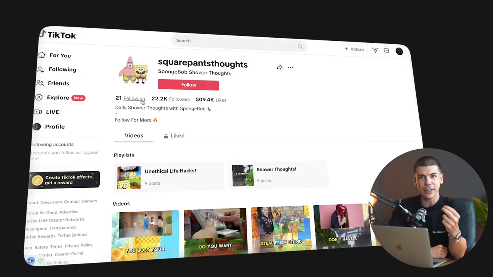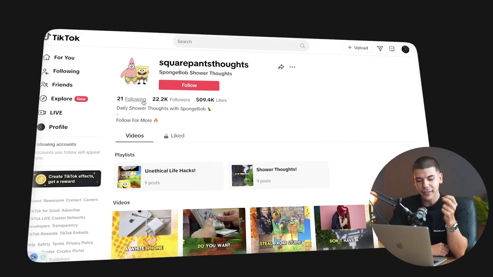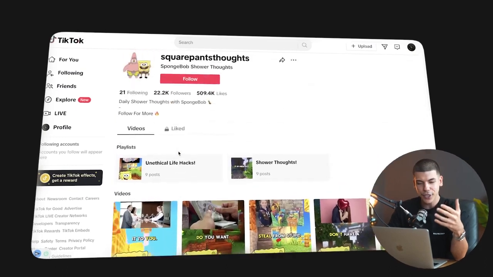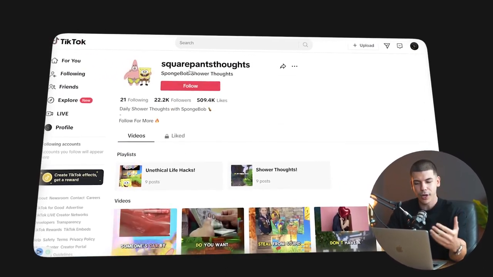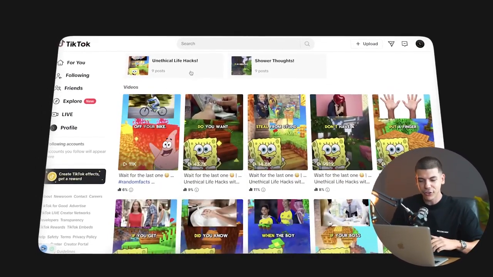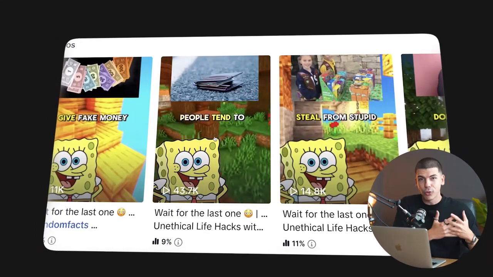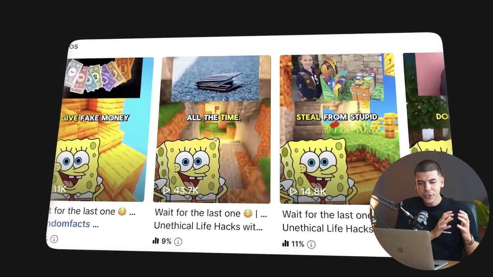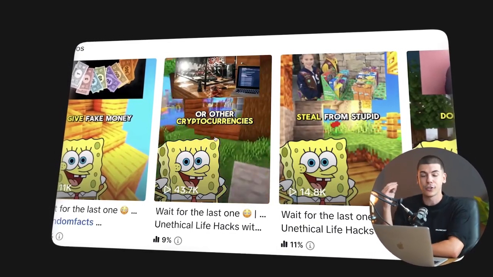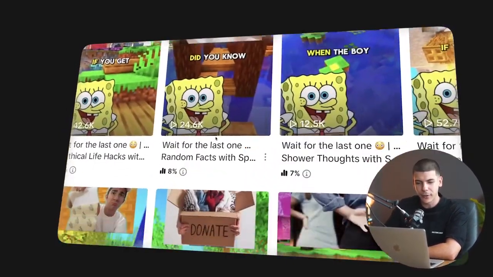The very first one is when cartoon characters are saying facts or telling stories. Basically, cartoon characters using AI tools are talking about different things. This again over here is specifically focusing on SpongeBob, but again, you have a bunch of different cartoon characters that you can cover. And essentially, they just download images of cartoon characters, they have a gameplay in the background, and they either tell a story or they say different facts. You've already seen a bunch of these TikTok videos, but now these people are focusing specifically on cartoon characters to kind of piggyback on the massive audience that these cartoon characters have amassed over years.